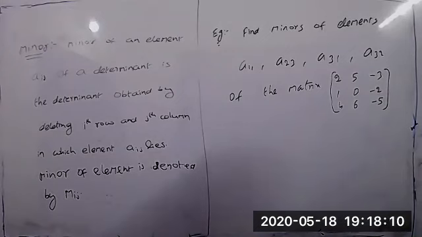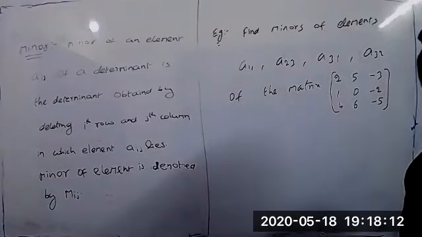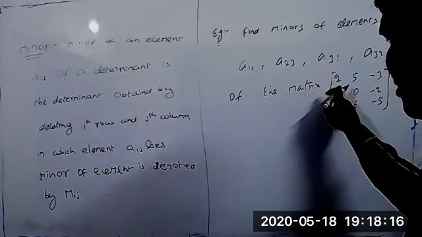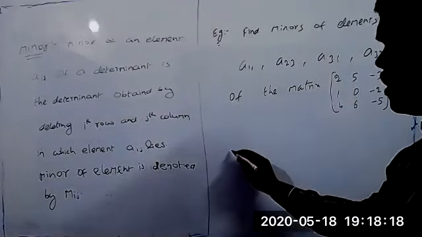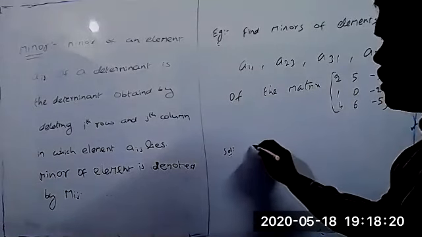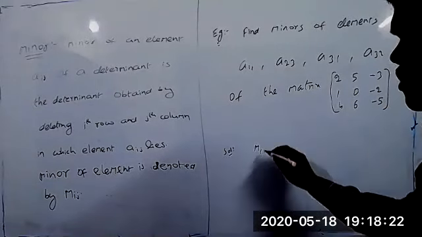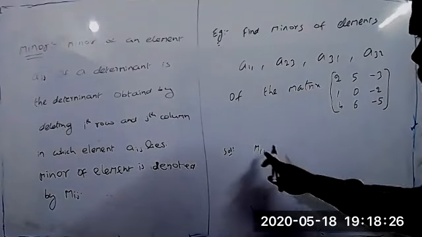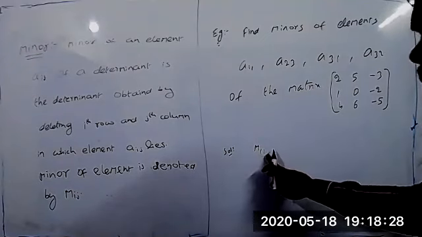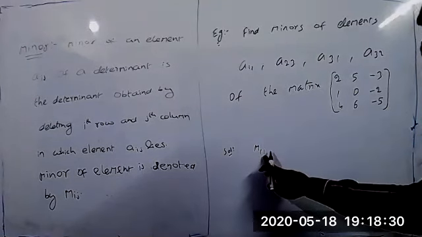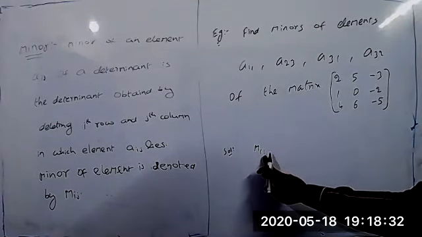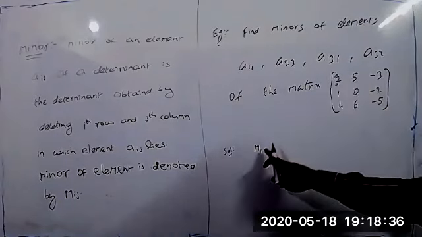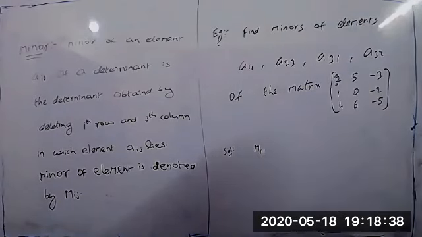What is the meaning of minor of the element A11? It means first row, first column, and we denote it by M11, because minors are denoted by Mij. So what is the minor of the first row, first column element here? 2 is the first row and first column element.